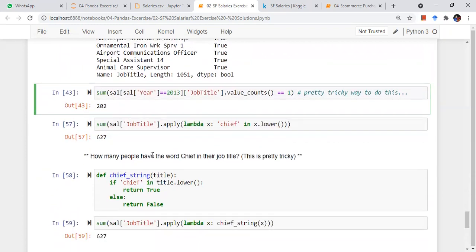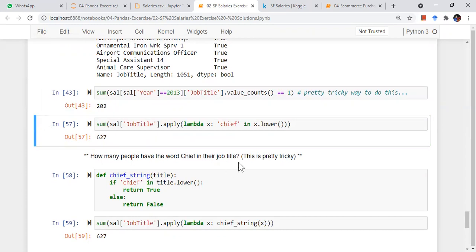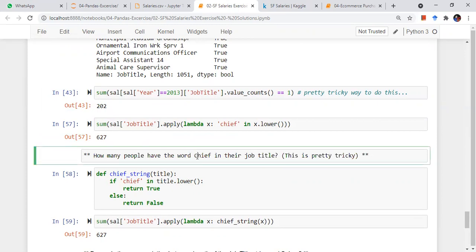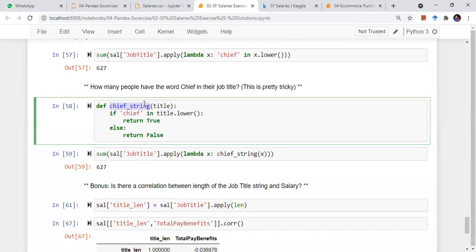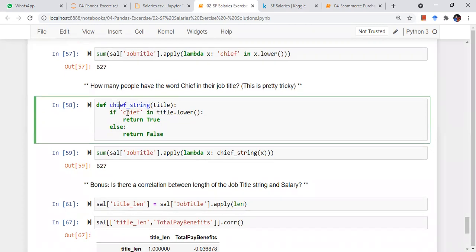So the next question is, how many people have the word chief in their job title? So basically chief mate, chief officer, or chief intelligence officer, whatever. In all the job titles, how many people have chief in their title, right? So we can define a function, chief string, where I will pass the title, and if chief is in the title dot lower, right? The title can be anything. I'm converting the title into lowercase, and if the word chief is there in the title, then return true, otherwise return false. Simple, right?